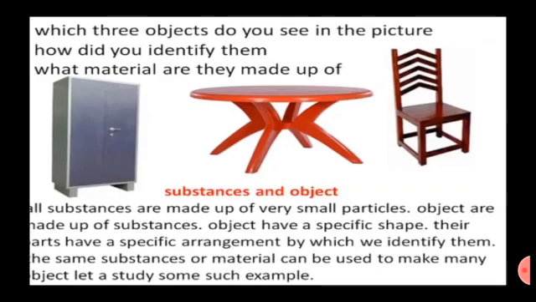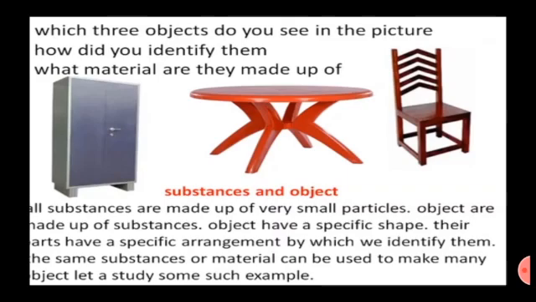Can any one of these materials be used to make all the three objects? Yes, all the three objects can be made from all these three materials. Chair can be made from plastic, wood or iron. In the same way, cupboard also can be made from plastic, wood or iron.